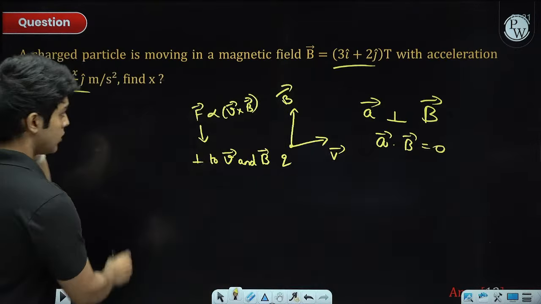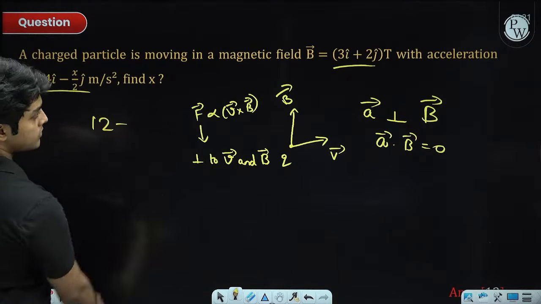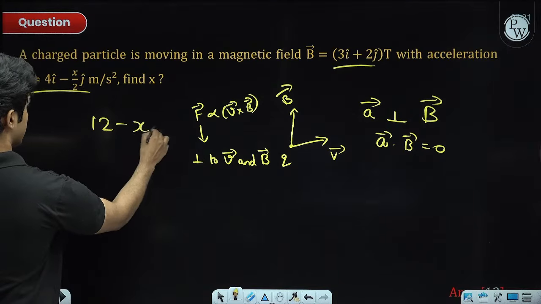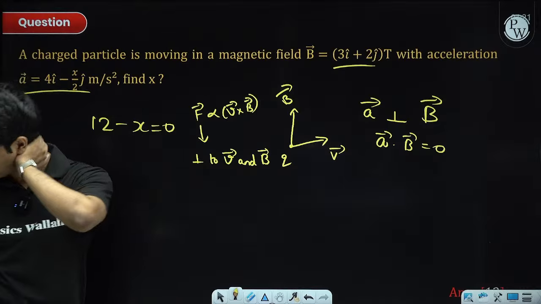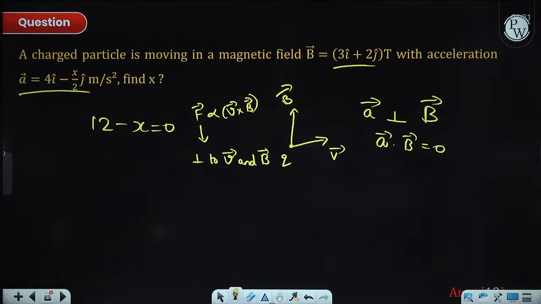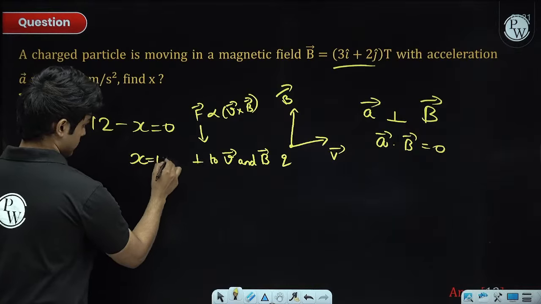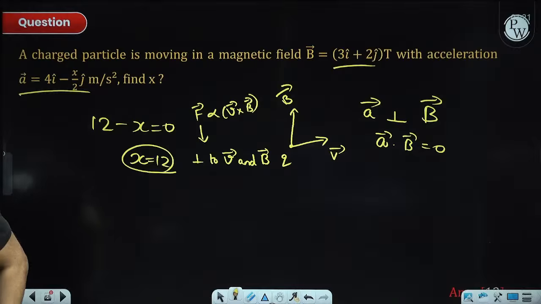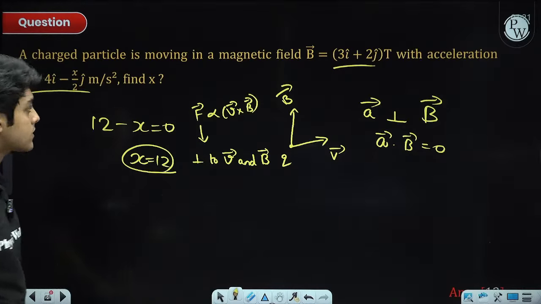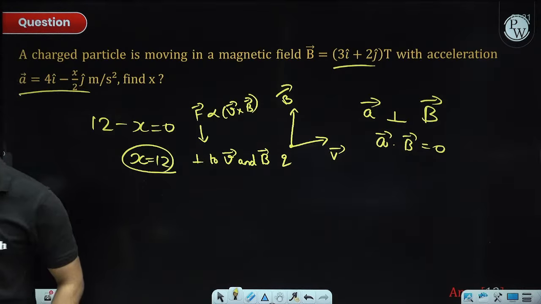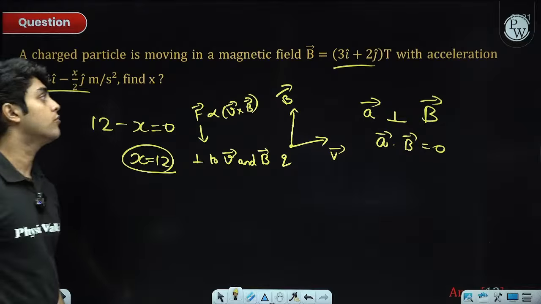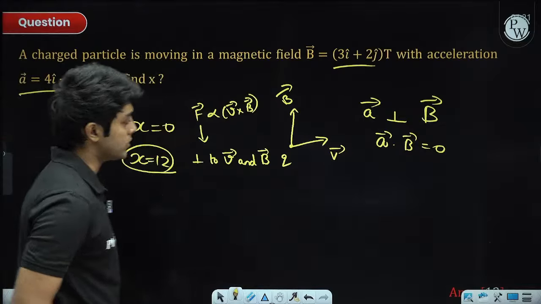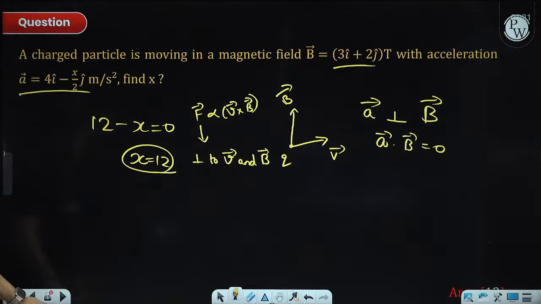Taking the dot product, 3 4s are 12 minus x equals 0, so x is equal to 12. The acceleration and magnetic field are perpendicular because the charge moves only under the magnetic field's influence. So that is it.